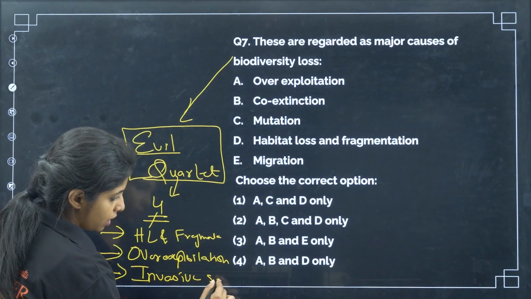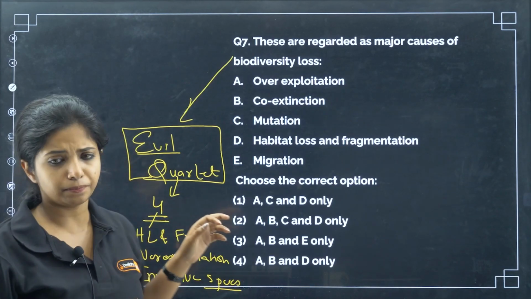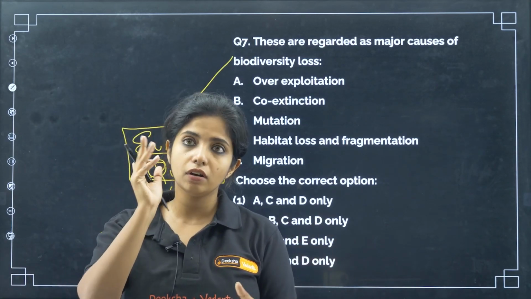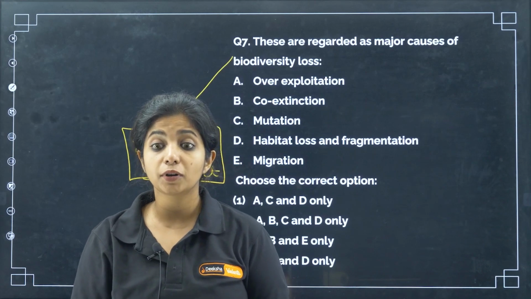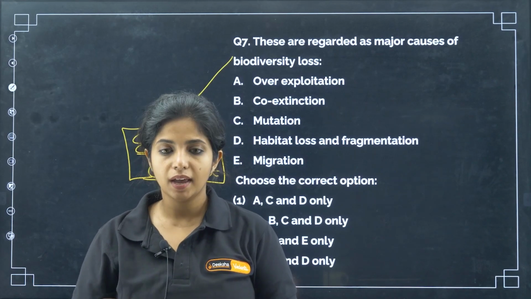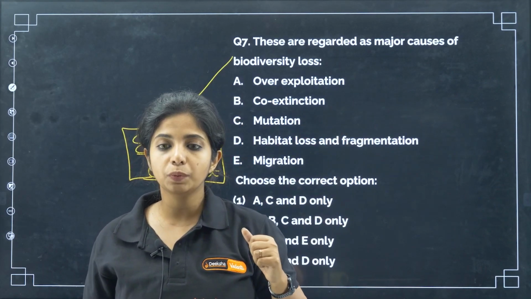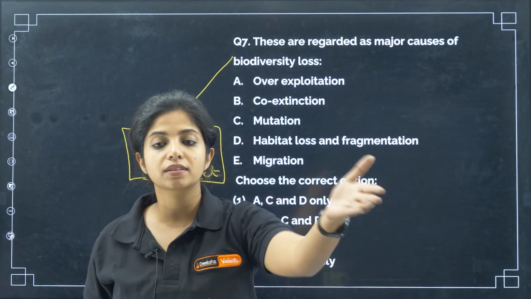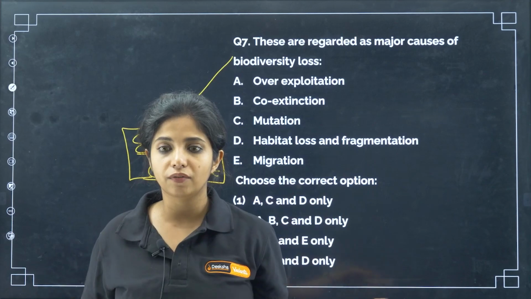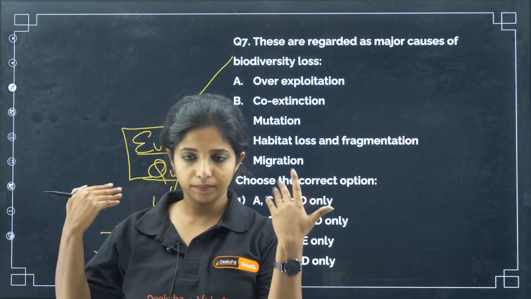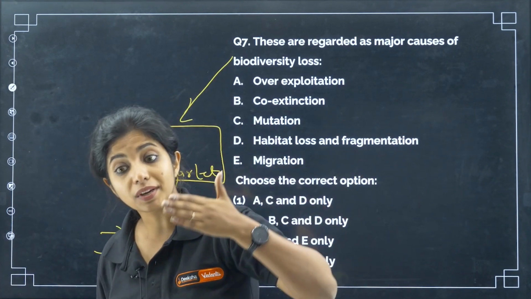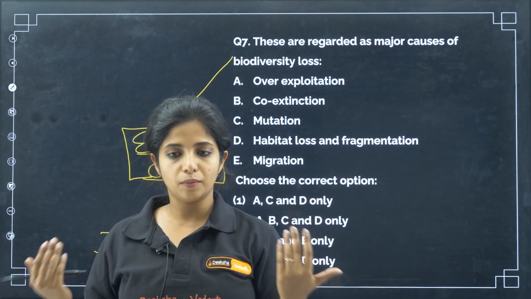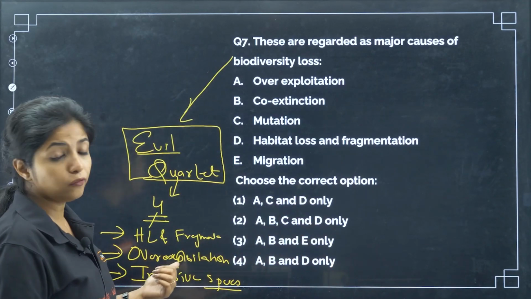Invasive species. What do you mean by invasive species? In your NCERT there is an example of Clarias gariepinus, which is a catfish. It was introduced from outside, but the native catfishes were not able to live when this one was introduced, because it was competing for everything. So all the native catfish species got extinct. It is invading this area, competing for resources and probably killing the natives. That is also a reason for biodiversity loss.